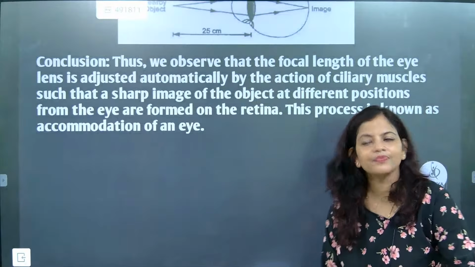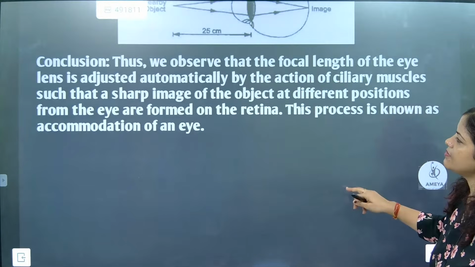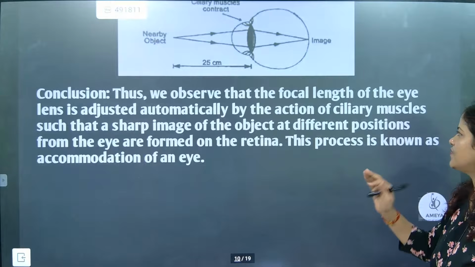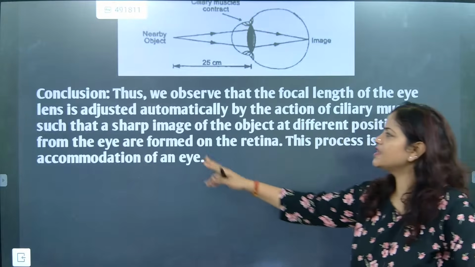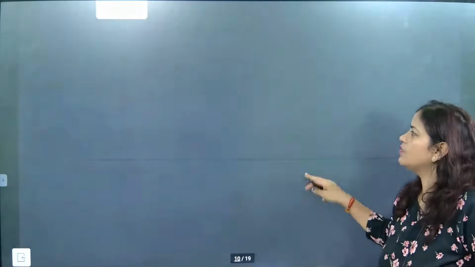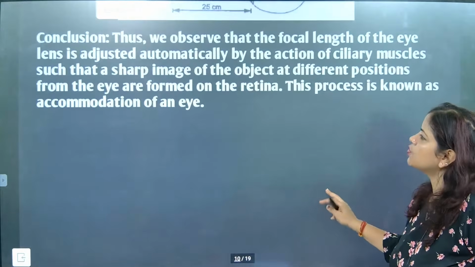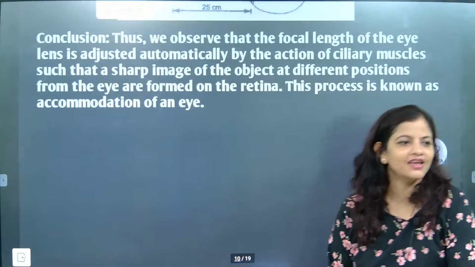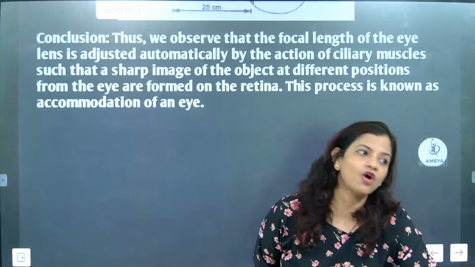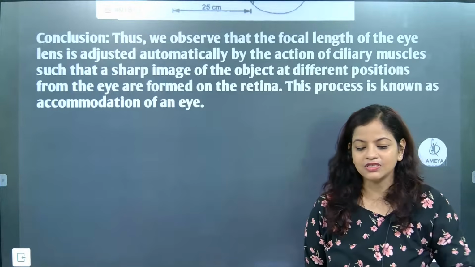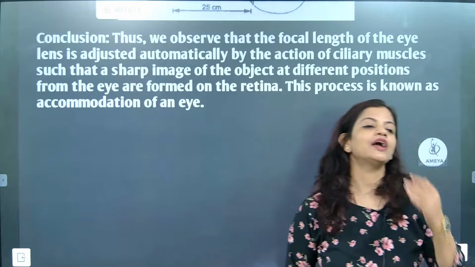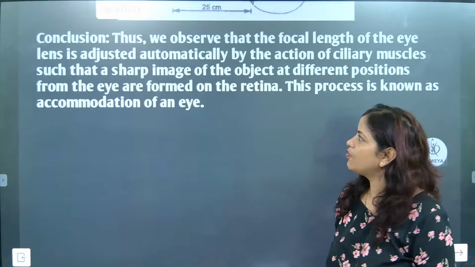Is it clear, beta? So what we have learned is ciliary muscles. Our conclusion is very defined: ciliary muscles help get a sharp image, this we already know. This process is known as accommodation of the eye. What is it called, beta? Accommodation of the eye. If you want, you can note it down.